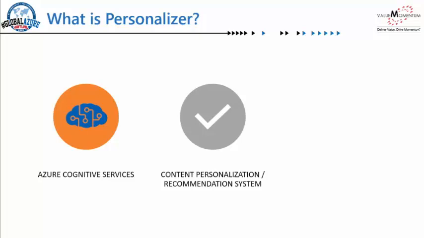It will provide you a recommendation based on what you have seen earlier and maybe what is trending today in the location where you are. This is exactly what Personalizer does. It learns user behavior over a period of time, of a user or a group of users, and will recommend an action which the user would more likely go and see or interact with.